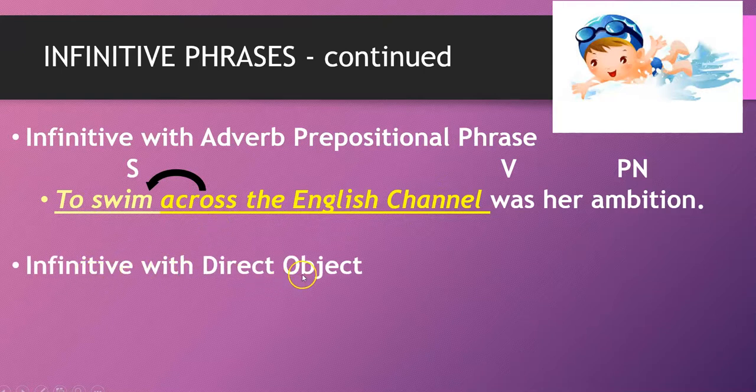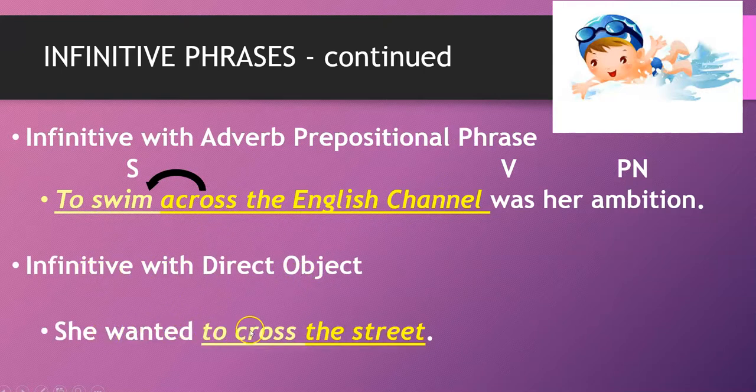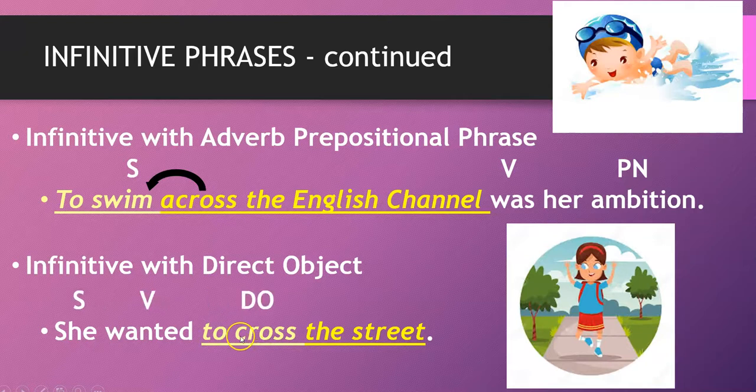You could have an infinitive with a direct object. She wanted to cross the street. In this sentence, to cross is our infinitive phrase. Street is its direct object. To cross what? The street. So the infinitive is acting as the direct object in the sentence. It's acting as a noun. To cross is what she wanted. So to cross the street, the whole thing becomes the direct object in your sentence. She's the subject, wanted your verb.